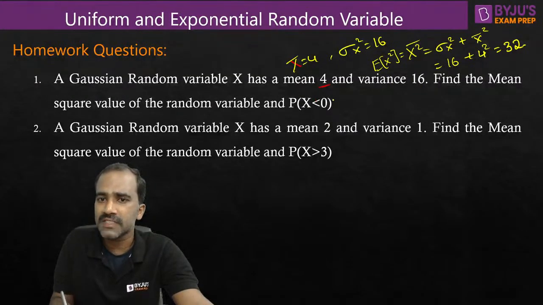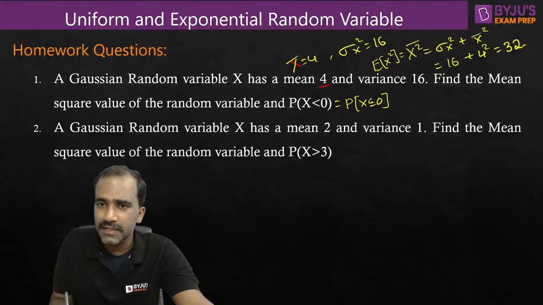Next, how about P of x less than 0? P of x less than 0 means the probability that the random variable takes values less than 0. Will it be different if I write it as x less than or equal to 0 or x less than 0? It will be the same for continuous PDF. For continuous PDF, whether there is an equal to or not will not matter as long as there is no impulse at that point. At 0, if there is no impulse, this equal to being there or not will not change the answer.